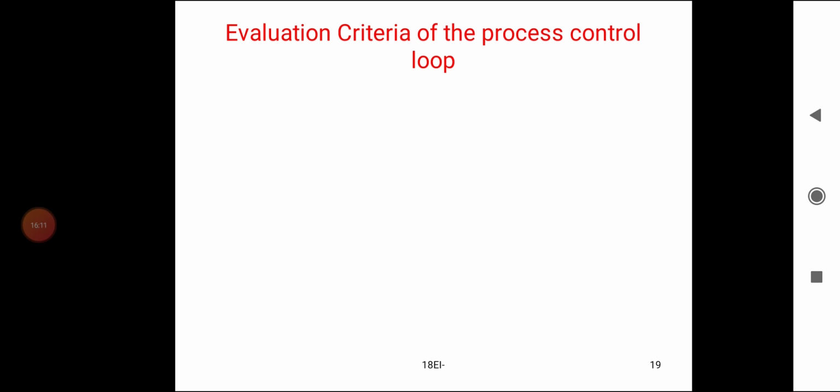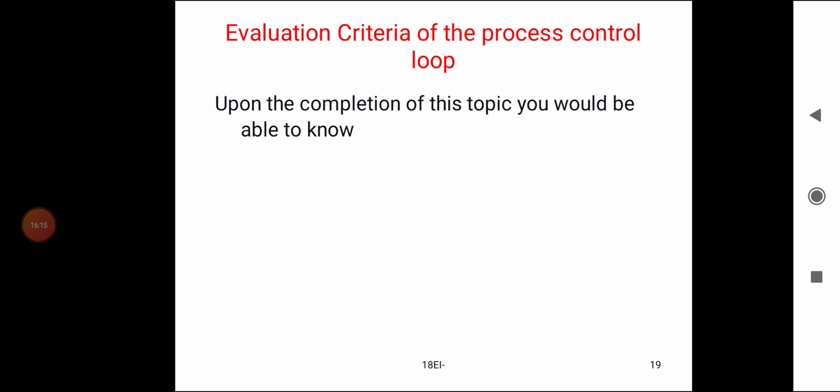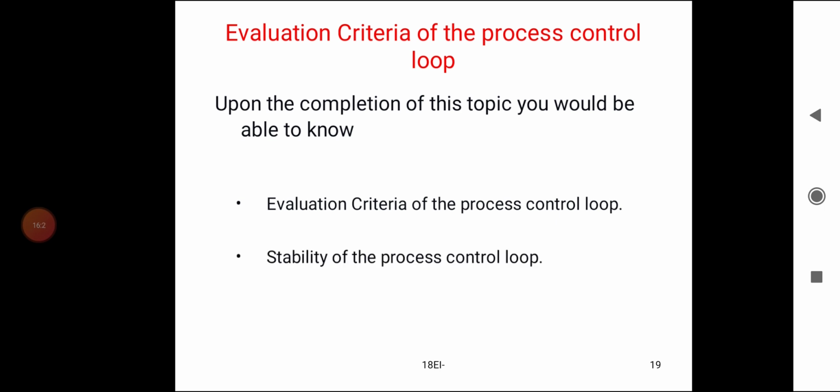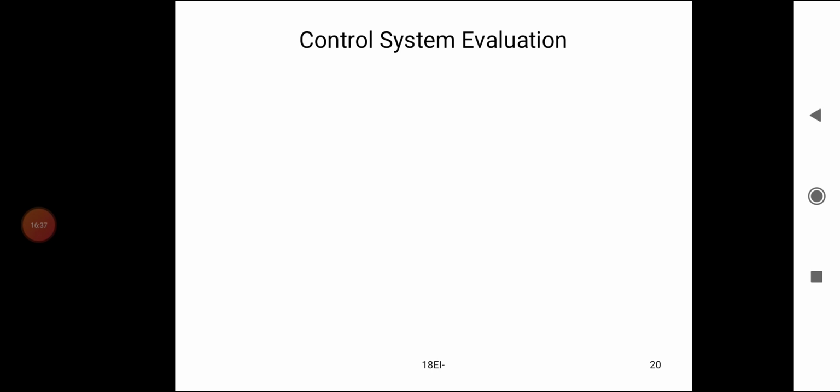Evaluation criteria of the process control loop. Upon completion of this topic, you will be able to know the evaluation criteria of the process control loop, stability of the process control loop, damped response and cyclic response, and control system evaluation.